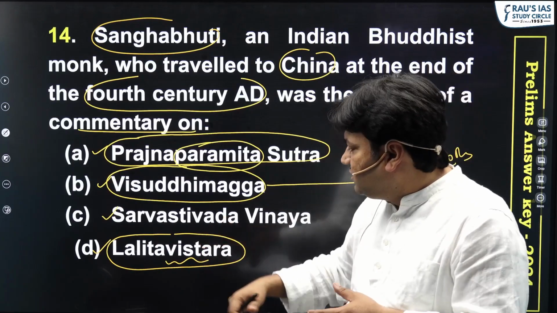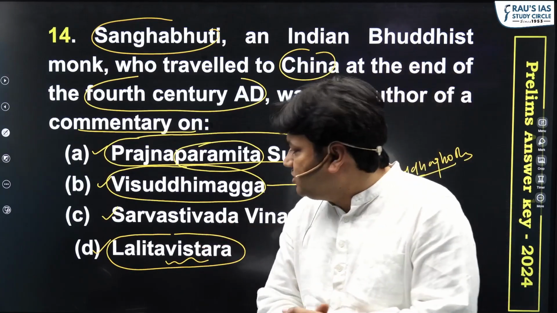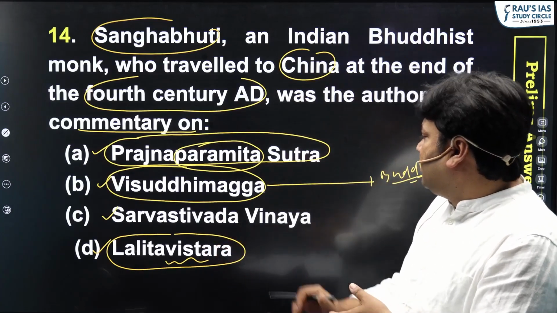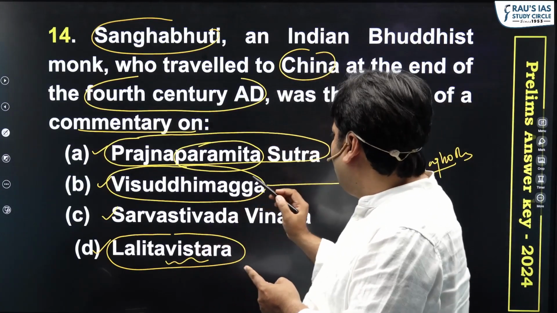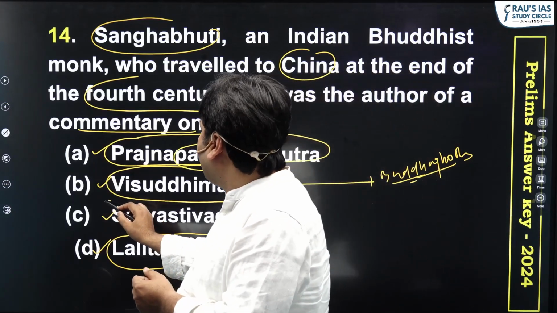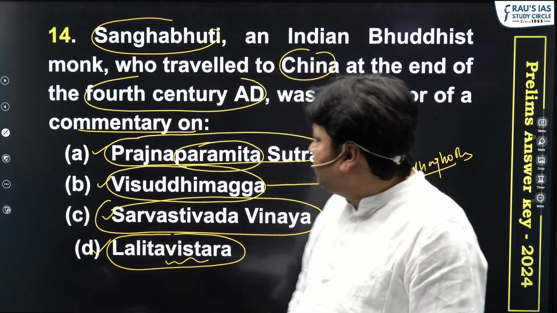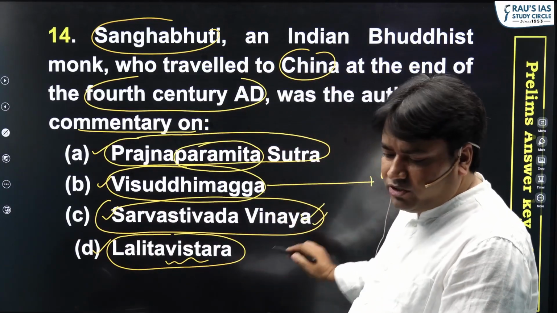So this is compiled in the form of various chapters, and the life events of the Buddha have been given here. Okay, so the answer for this question will be Sarvastivad Vinay, right? Sarvastivad Vinay will be the right answer of this question, right?